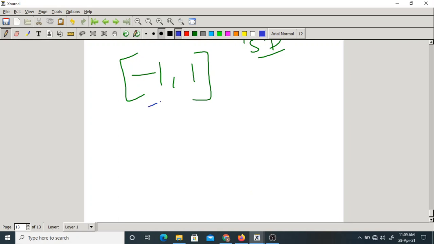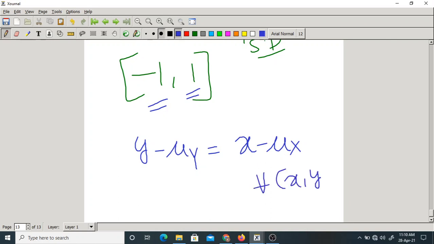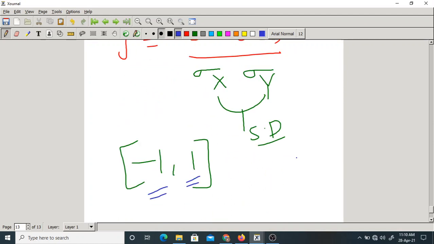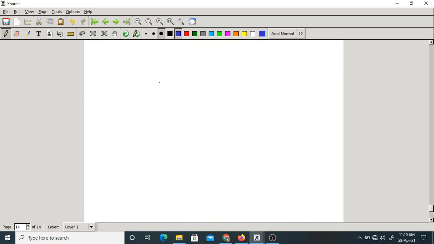Suppose, when is it -1 and when is it +1? Can you guess? Suppose Y minus mu y equal to X minus mu x. Then what is the correlation coefficient for all x comma y? In this condition, what is the rho? Can you guess? Anyone? Okay, I will answer this.